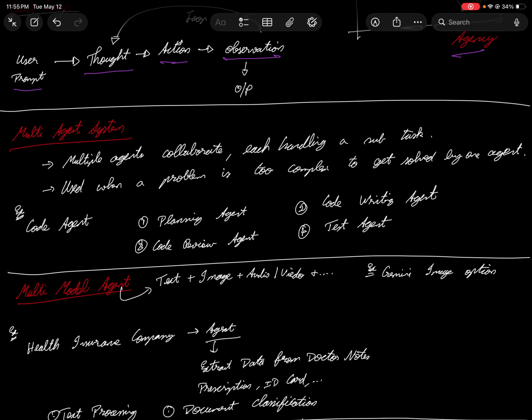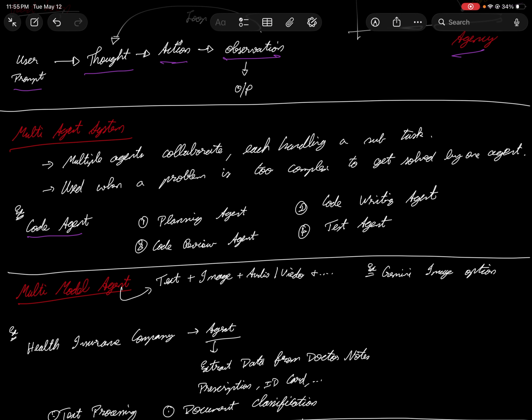It is also used when the problem is too complex to solve with one agent. So basically, an agent might be assigned one particular task, and the subwork is taken by each and every agent. For example, let's take a code agent. Let's say you are using Claude and you're using an agent to optimize your code or something like that, which people use a lot.